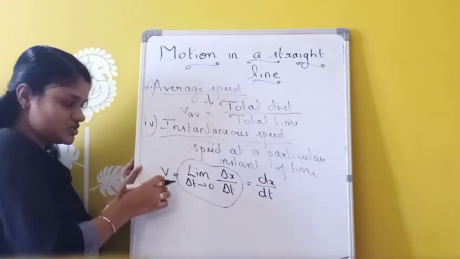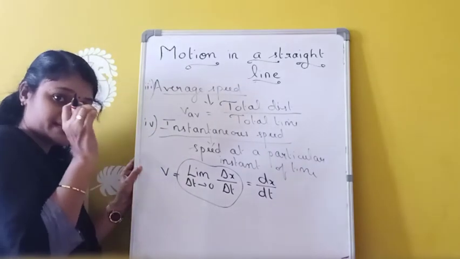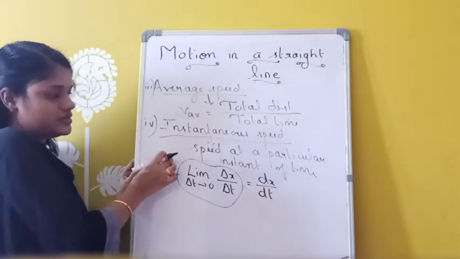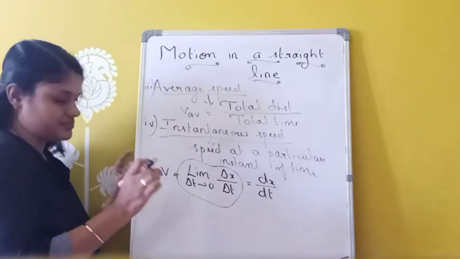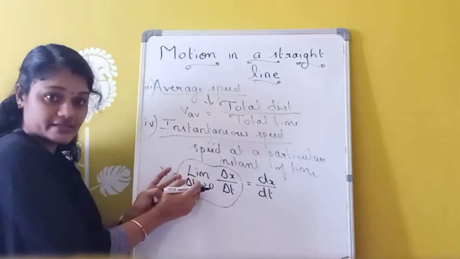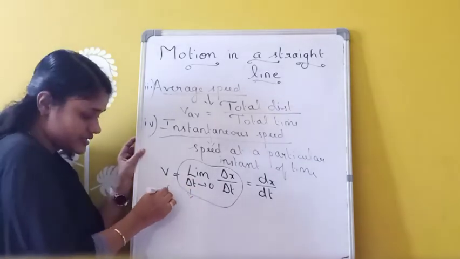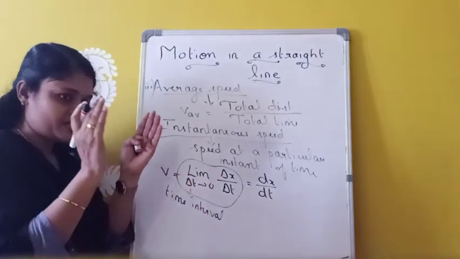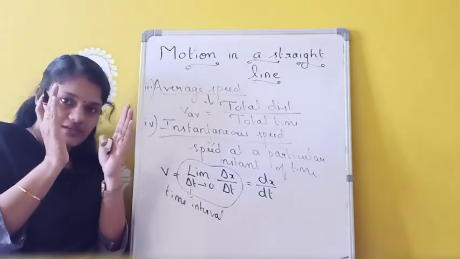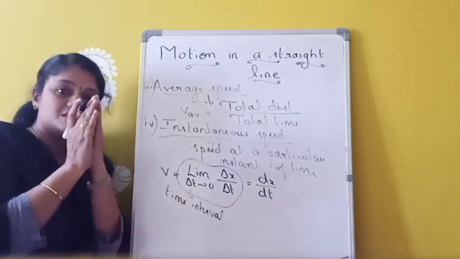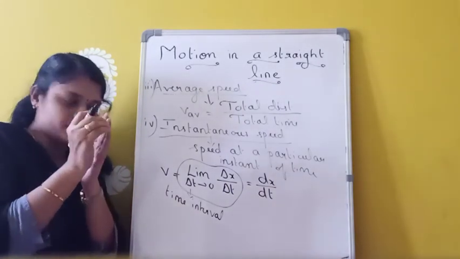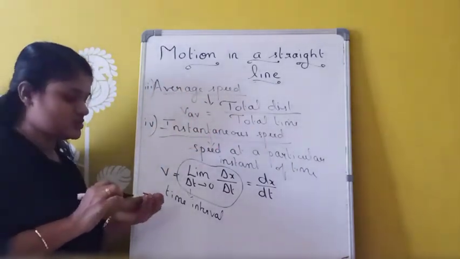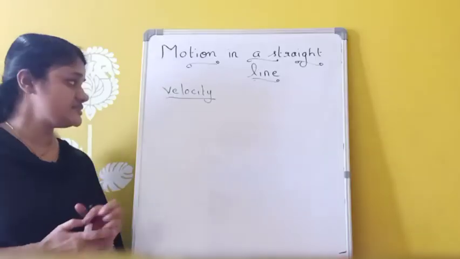So this dx by dt is the formula for instantaneous speed. That means at a particular time, what is the speed? That is called instantaneous speed. Delta t indicates the time interval, and this time interval is reducing and going to 0. That means it becomes a particular time. So at a particular time, what is the speed? That is called instantaneous speed. So these are the different types of speed.